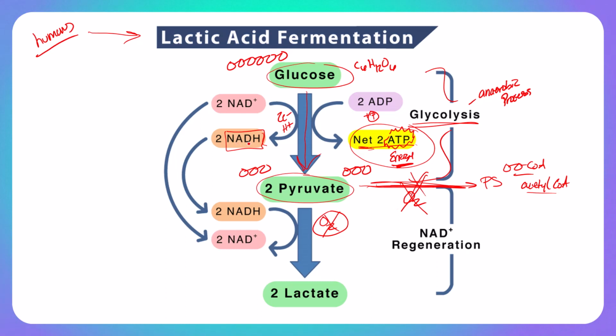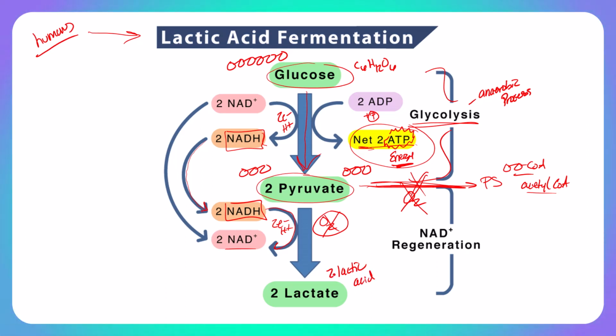So these NADHs are going to simply give the pyruvates back their electrons and hydrogen ions, converting them back into NAD+, turning the 2 pyruvates into 2 lactates, which is another word or another name for lactic acid. Again, producing 2 of those.